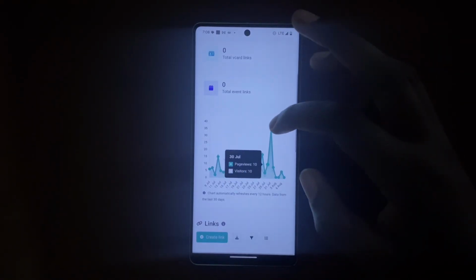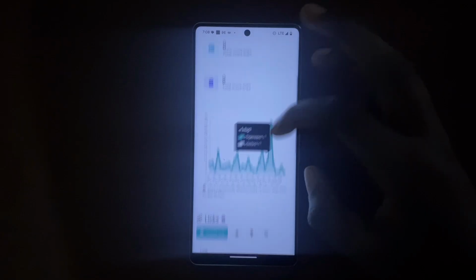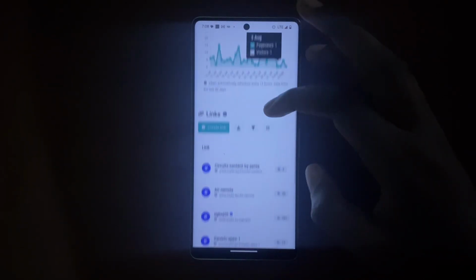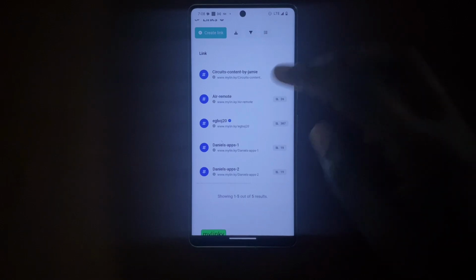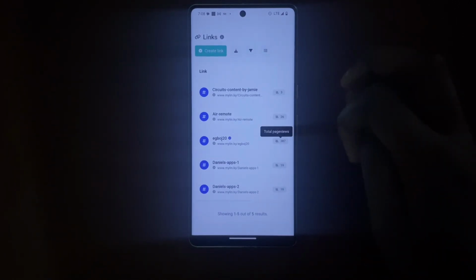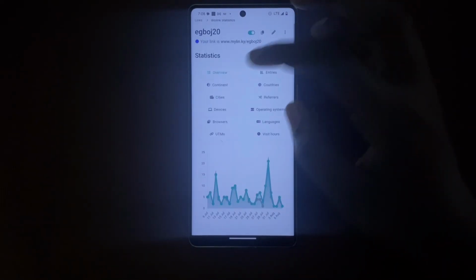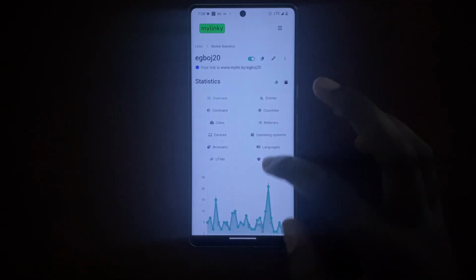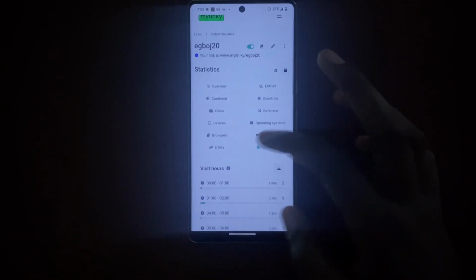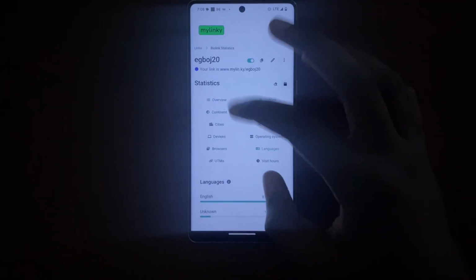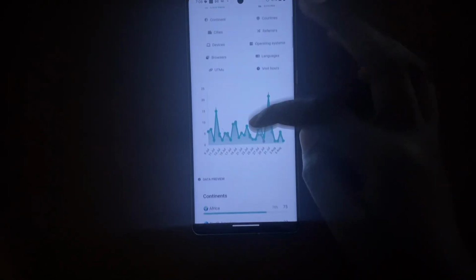Now, as you can see, I'm inside my link. I can see the analytics. I can see how many people have entered my Linky, and I can see everything here. These are the bios I've created. I can come to my main one like this, and I can see things like visit hours and languages. There's so much data I can look into here.